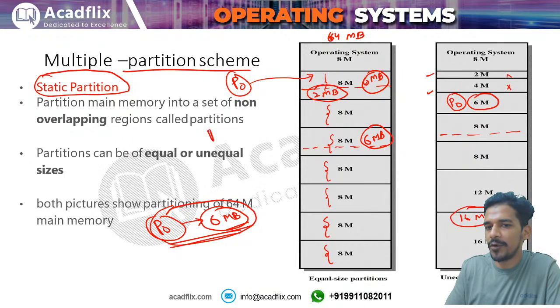Let us say we have a process P0 that requires only 2 megabytes. Okay, it does not matter where you store this process, it will always waste 6 megabytes. One complete partition will be given to this process and only 2 megabytes will be used, right? So 6 megabytes will be wasted in all the partitions. So in case of fixed size partitioning there will be lots of internal fragmentation. In variable size partitioning you can put this process here and there will not be any internal fragmentation, right?